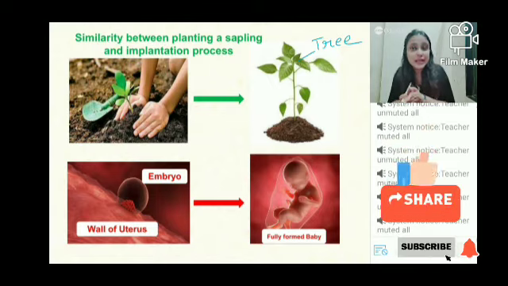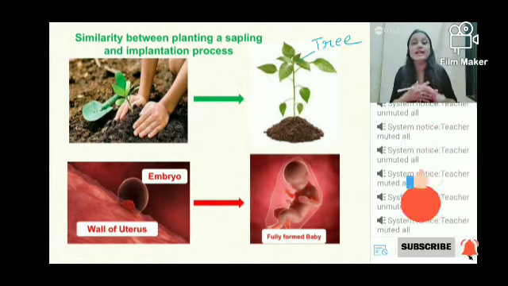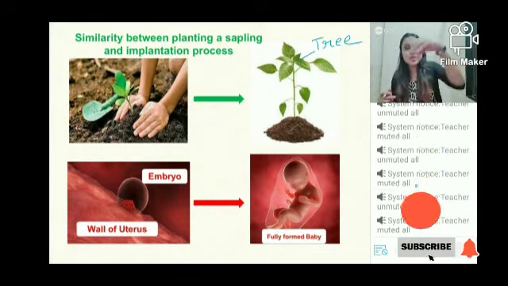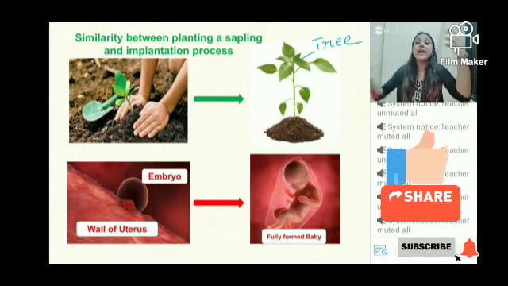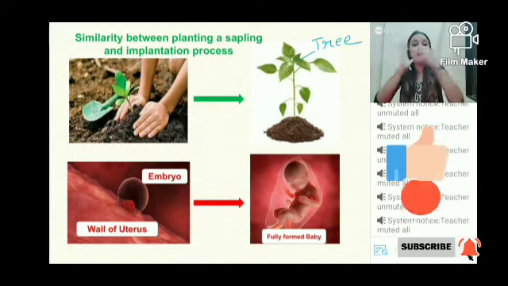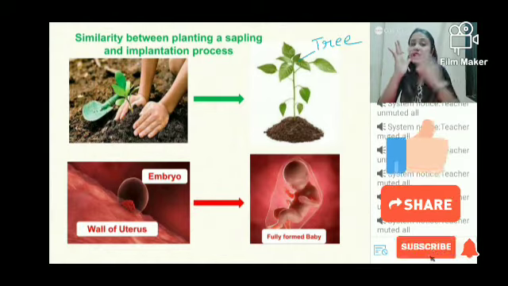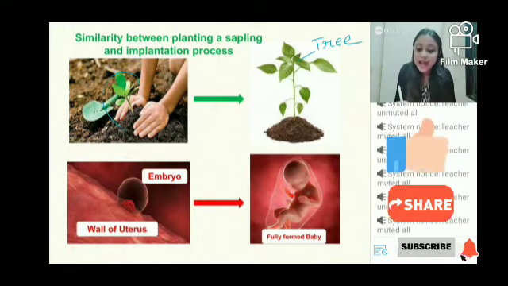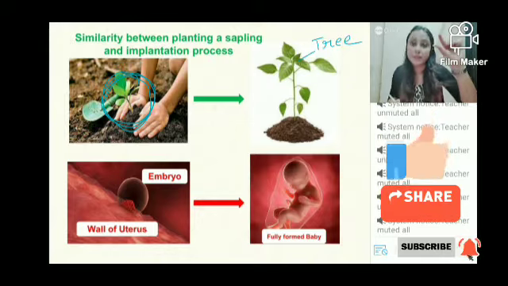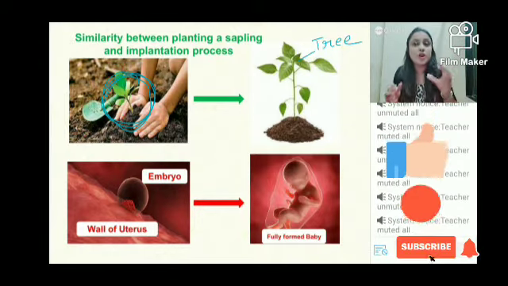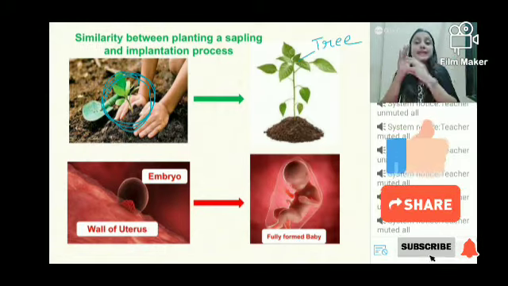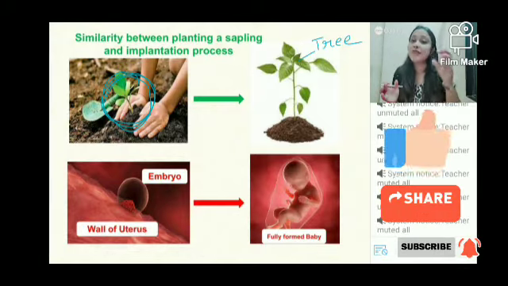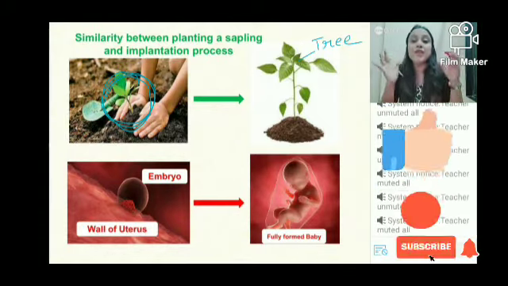So similarly, in case of this process, that is implantation, what will happen? The embryo was previously in the fallopian tube. So fallopian tube से वो नीचे आया because it was not getting space. And uterus में आके it is going to get planted. मतलब suppose this is the wall of the uterus. So the embryo will come and the embryo will stick to the wall of the uterus, just like this process of planting a sapling. Just like you are planting the sapling on the soil, the embryo will also plant itself, embed itself on the wall of the uterus. And this process by which the embryo embeds itself in the wall of the uterus.